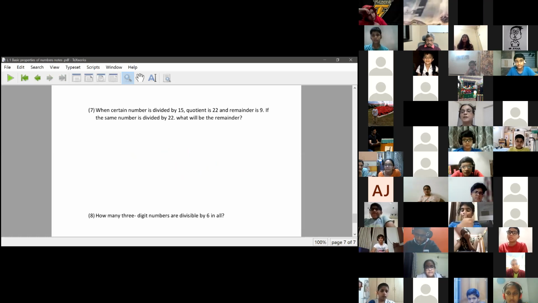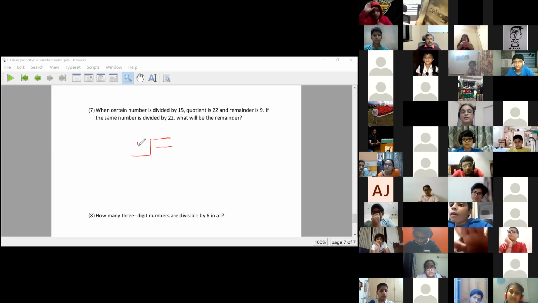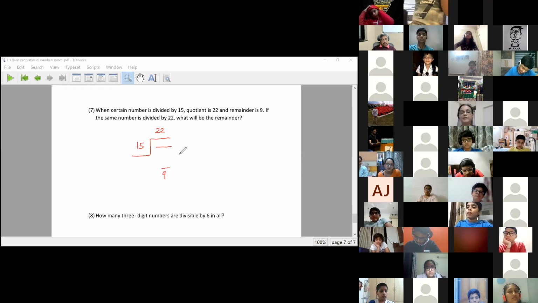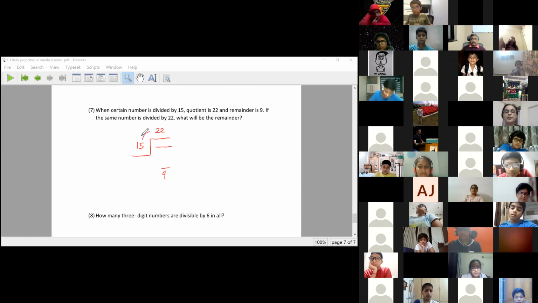Now, this is another very good question. A certain number is divided by 15, the quotient is 22, and the remainder is 9. Can I find the number by my regular division formula? It is going to be divisor into quotient plus remainder.